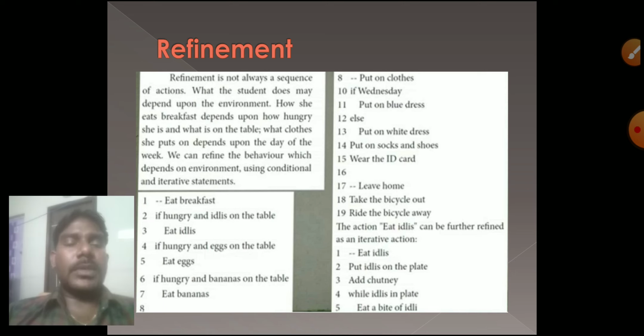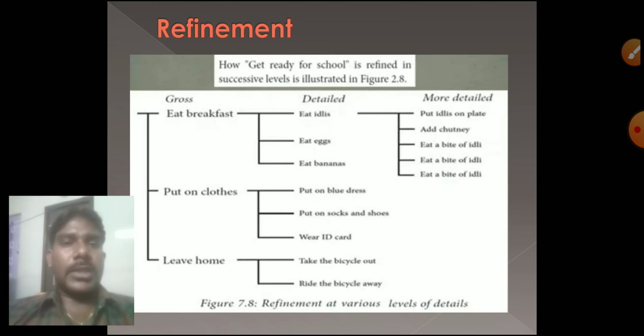Depending upon the environment, how hungry we are, likewise we have to eat, as well as what the condition is. Wednesday means blue dress, we have to wear a blue dress. Like that we have to apply some statements to execute our process. These are very easy examples for you to understand the algorithm decomposition concept.